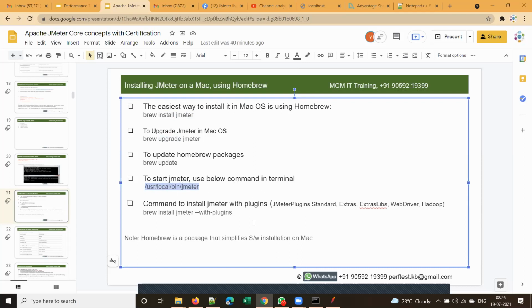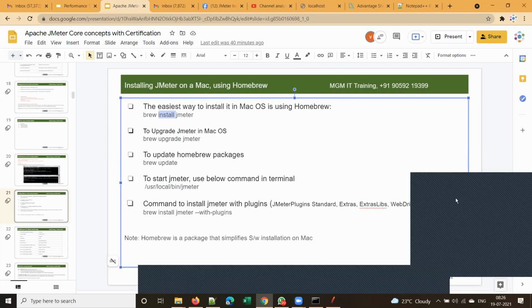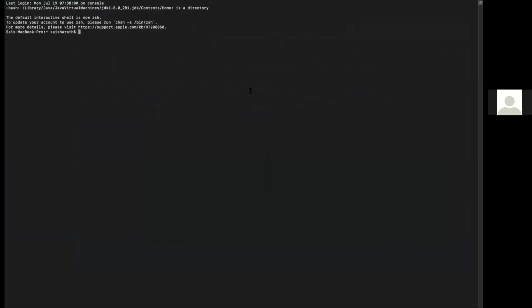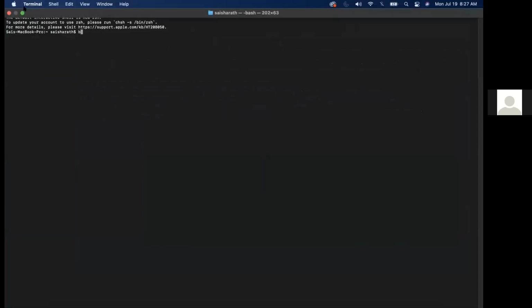If someone is using Mac, I will show it in one session. Yes, I'm using Mac, but I'm not able to install it, it's asking for something. Okay, open the terminal. Can you share your screen? I'll quickly show you. Open a terminal, and use this command, brew install JMeter.